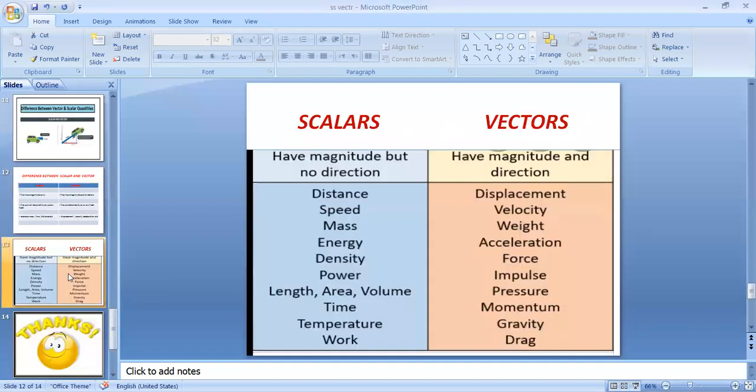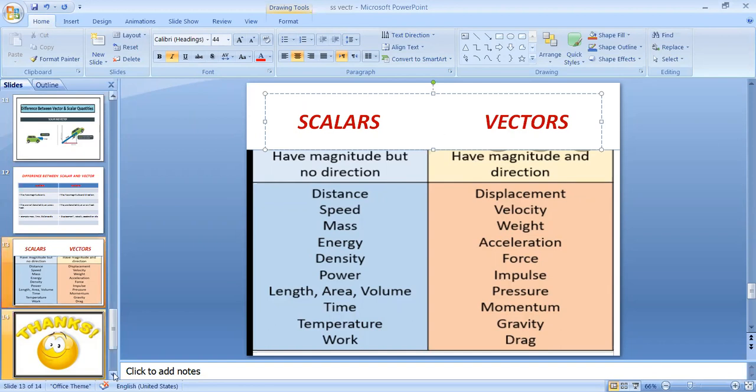Now, there are different examples categorized on the basis of whether they have directions or not. Scalars have magnitude but no direction. Vectors have magnitude and direction both. Scalars: distance, speed, mass, energy, density, power, length, area, volume, time, temperature, work. Vectors: displacement, velocity, weight, acceleration, force, pressure, momentum, gravity, drag. Okay, clear?